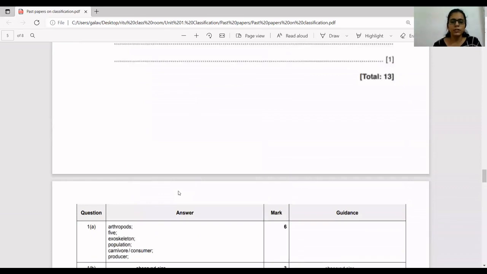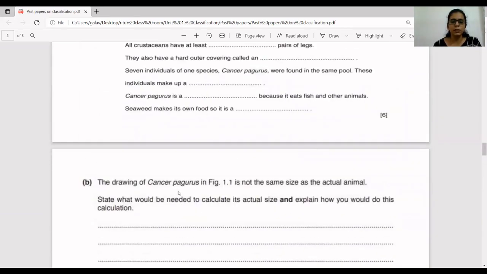So only these many questions we'll discuss in this particular unit. Hope you have understood the entire unit well, and you have also got an idea about what type of questions are asked in different papers on this particular unit. Okay, the questions about magnification and drawing the diagram of a biological specimen and the questions on dichotomous key I have already covered in the previous videos. So only this much in this video.